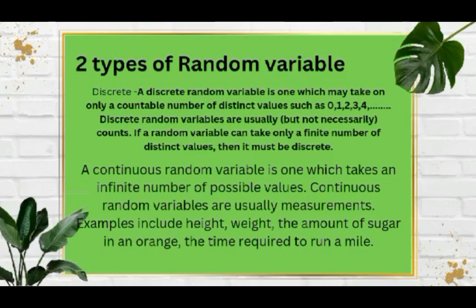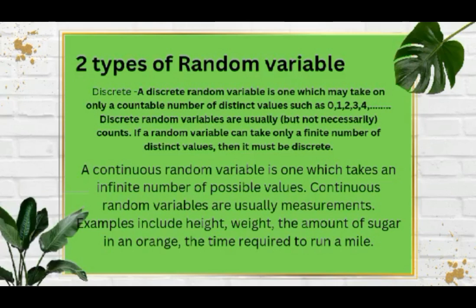There are two types of random variable. First is discrete. A discrete random variable is one which may take on only a countable number of distinct values such as 0, 1, 2, 3, 4, and so on. Discrete random variables are usually, but not necessarily, counts. If a random variable can take only a finite number of distinct values, then it must be discrete. From the word finite, it means countable.